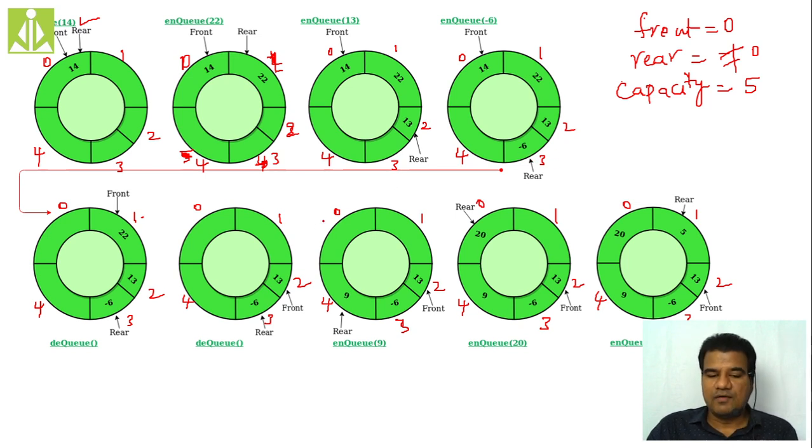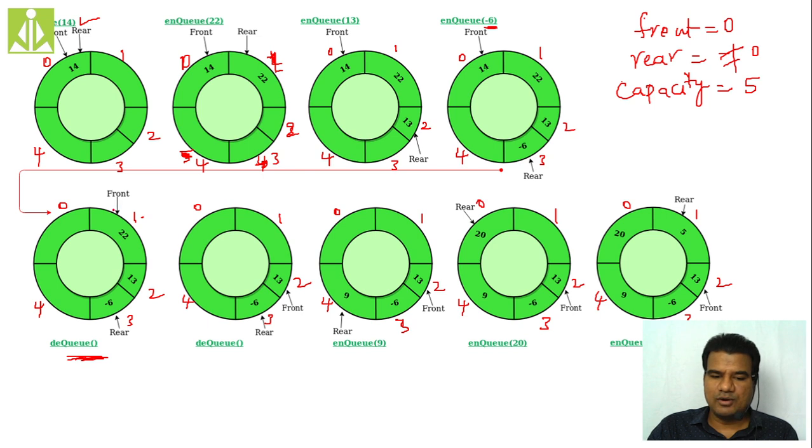After enqueuing -6, the next operation, as you can see here with this arrow mark, is dequeuing. Dequeue, from where do we perform it? From the front end of the queue.